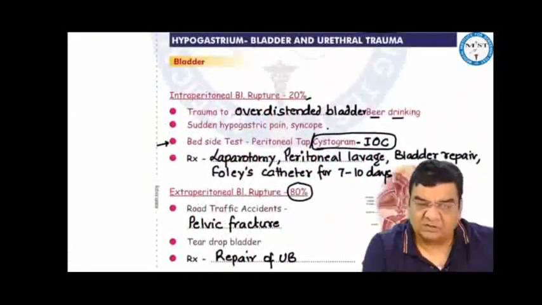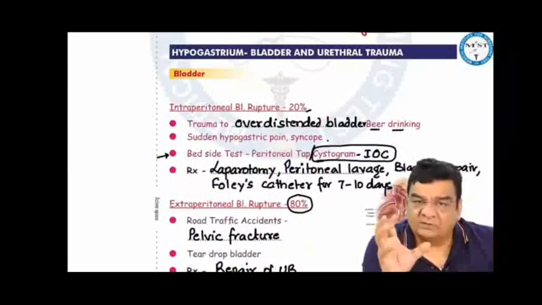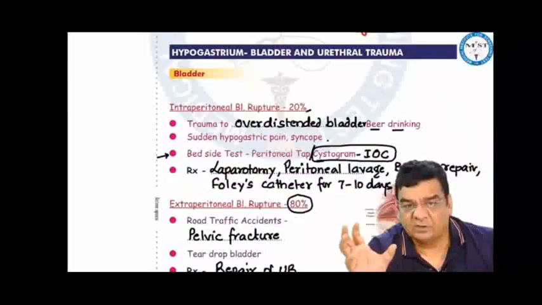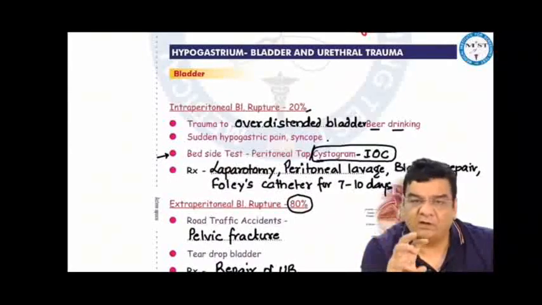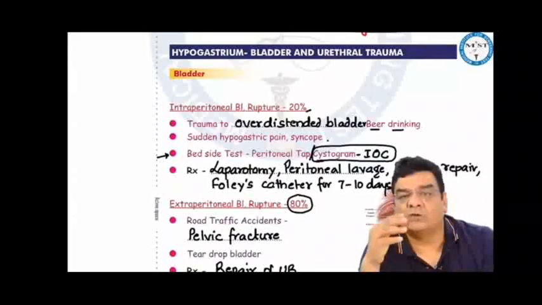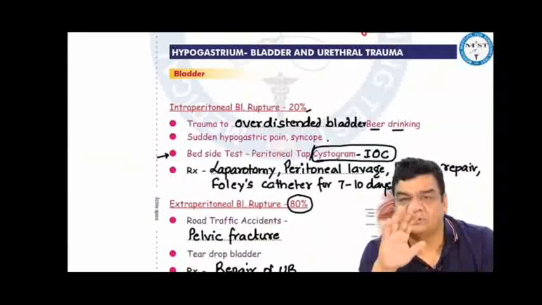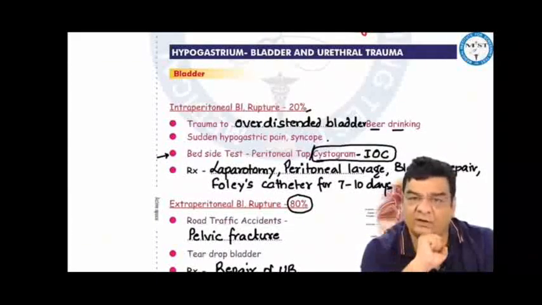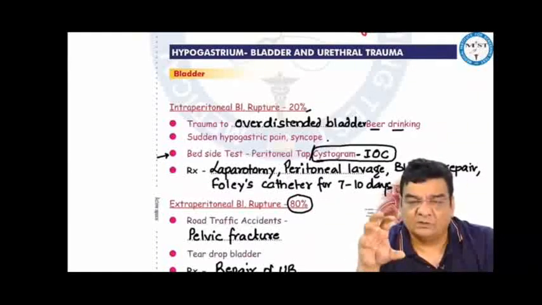If we see in the hypogastrium, the bladder and urethral traumas, bladder is mainly extraperitoneal. So majority of bladder injuries are extraperitoneal, but sometimes, rarely, 20%, we can find intraperitoneal bladder ruptures, especially when there is an overdistended bladder. Trauma to an overdistended bladder can lead to the dome or fundus of the bladder projecting in the peritoneal cavity, and that ruptures. So the bladder ruptures intraperitoneally and there is leakage of urine in the peritoneal cavity. There will be sudden severe hypogastric pain associated with syncope.